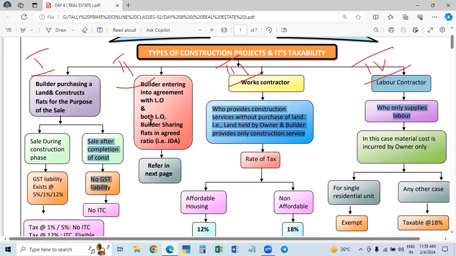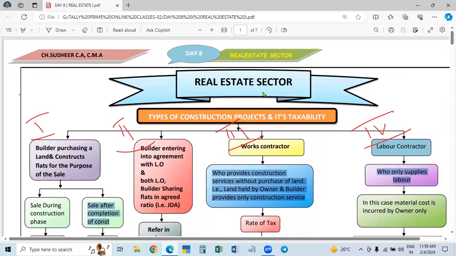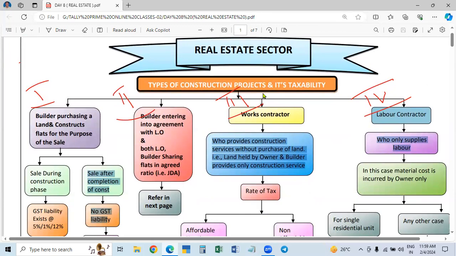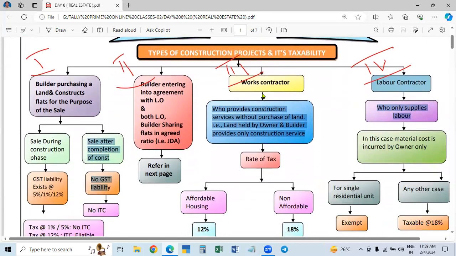So this real estate sector has enormous scope for the levy of GST, so the government will get a lot of revenue. To encourage the construction of residential real estate in the whole of India, what the government did in 2019, from 1st April 2019, is reduce the tax rates for residential real estate.